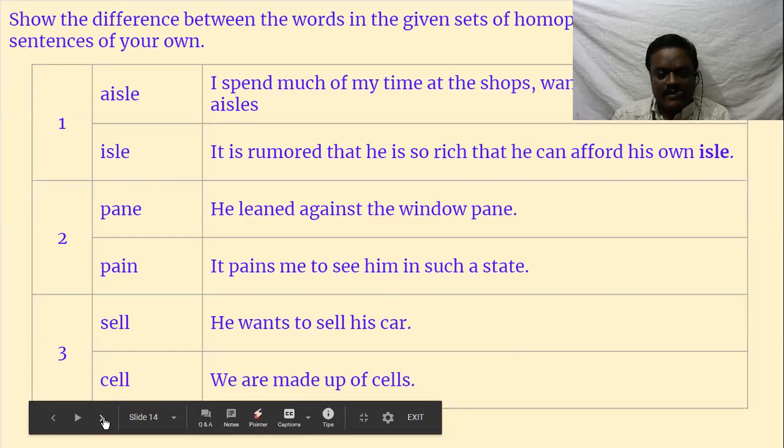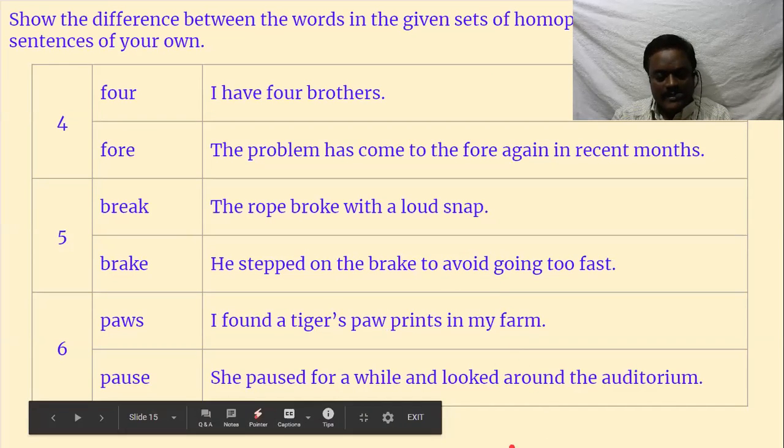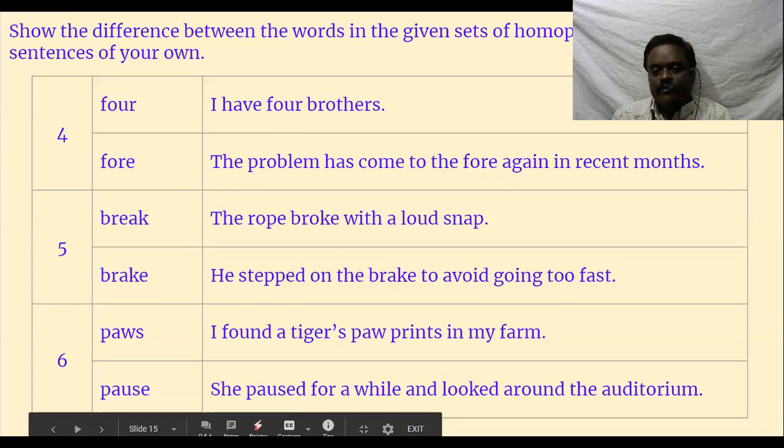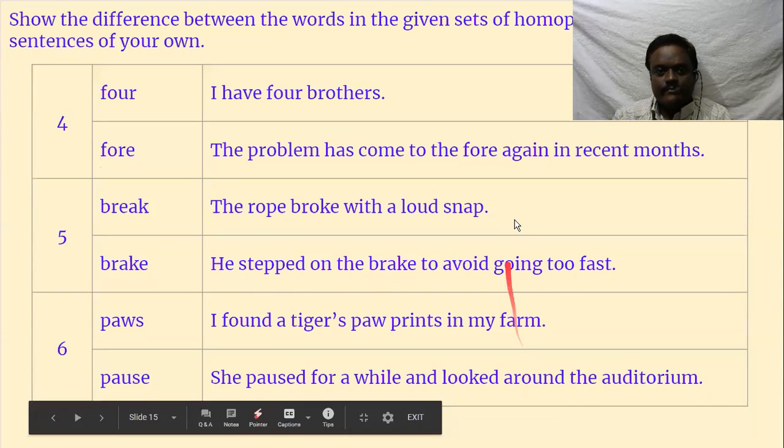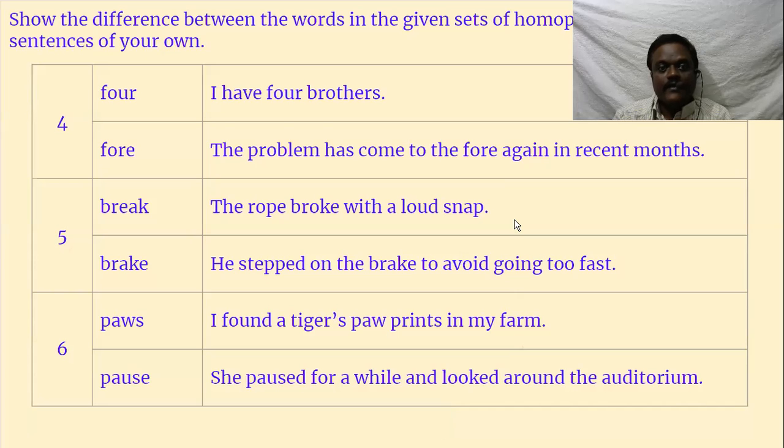Next, I think last slide. I have four brothers. Sorry, four, F-O-U-R, and fore, F-O-R-E. Fore means come forward, leading. The problem has come to the fore again in recent months. That means it has come forward. It's a fore. The word forward is derived from fore. Even before, we say before, forthcoming. Like that, all these words come from this fore.